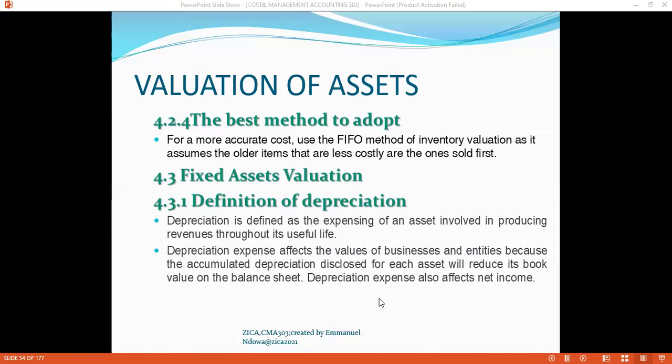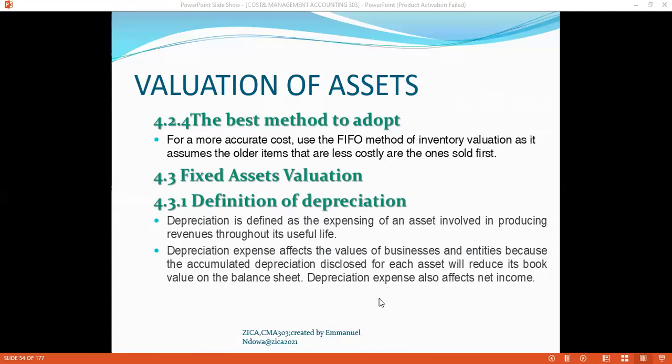Tinogona kuona mota unogona wakaishandisa for the past 10 years in your business, and then the moment you order kuzoitengesa wochiona kuti iwe unogona wakaitenga for 10,000, paunozonoitengesa wakurealize 2,000. That is the salvage value. So if you want to compute depreciation, you need to take into cognizance the salvage value first and subtract it from the cost value, and then spread the difference over the specified years.